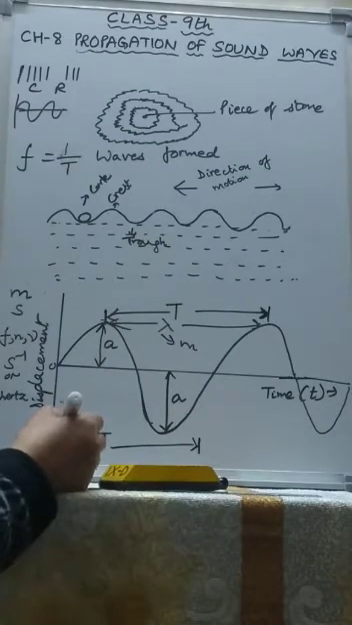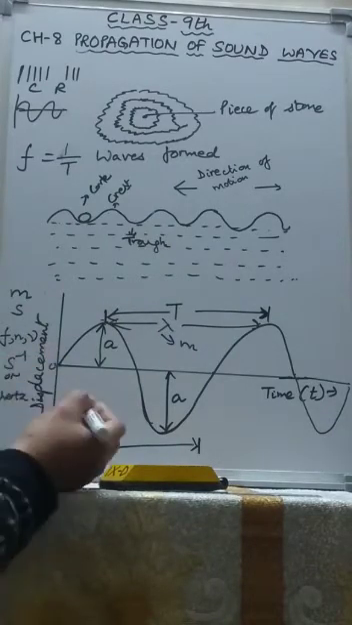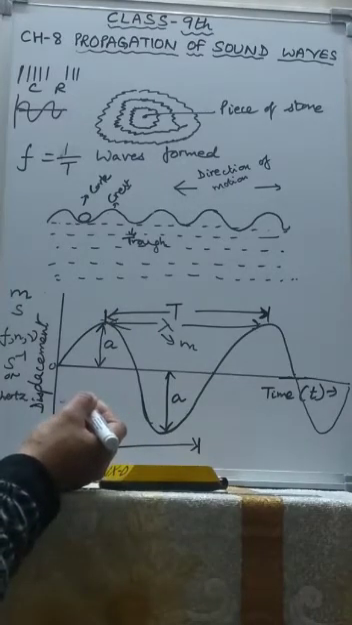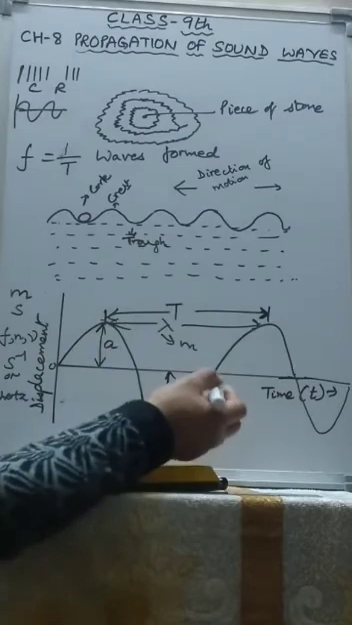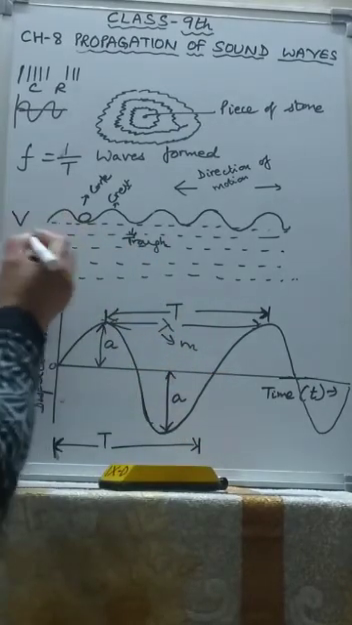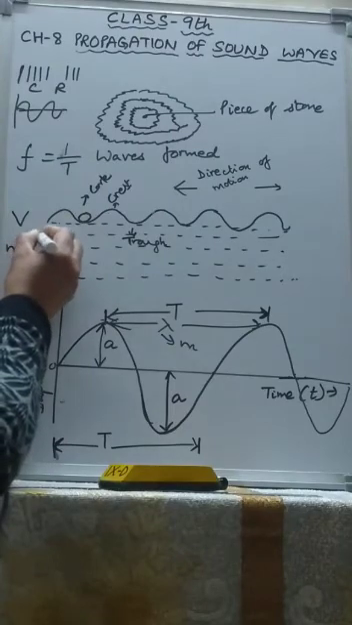Now, wave velocity. The distance traveled by the wave in 1 second is called the wave velocity or wave speed. It is the speed with which the energy is transferred from one place to the other by the wave motion. It is denoted by the letter V and its SI unit is meter per second.